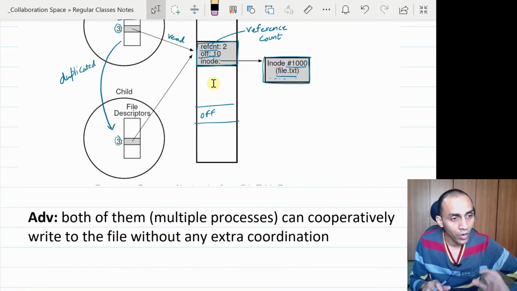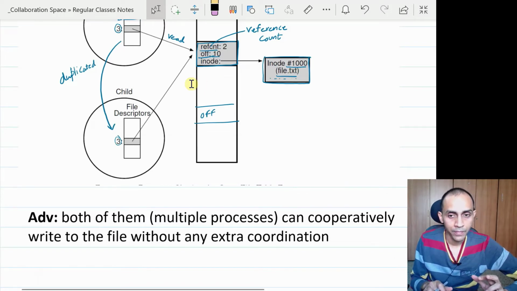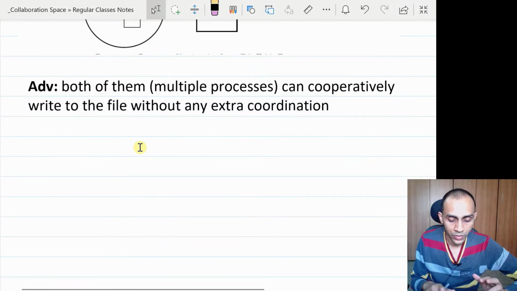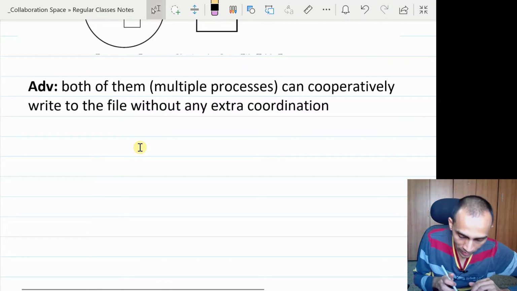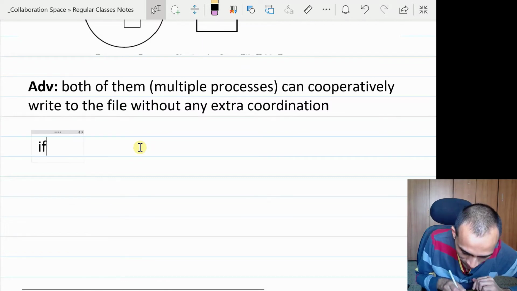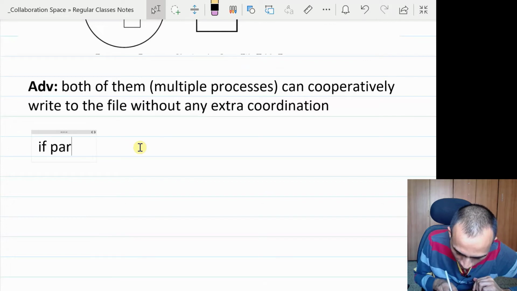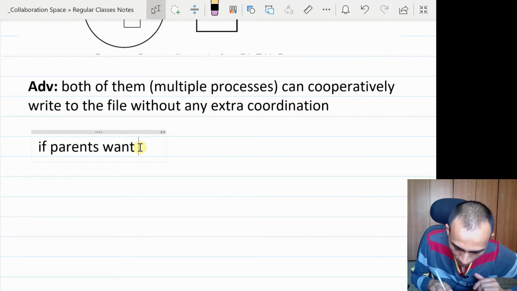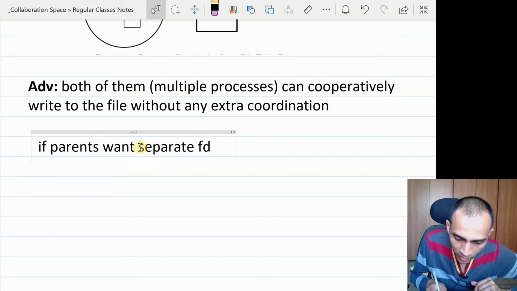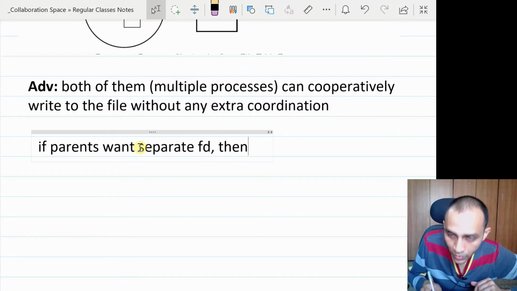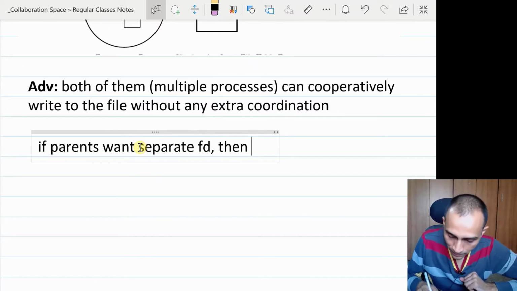Whereas if you still want independence, let us say you want the parent to have an independent handle rather than sharing with the child, then it's very easy. If the parent or any other process wants a separate handle, a separate file descriptor, then what should it do? It can simply reopen that file.